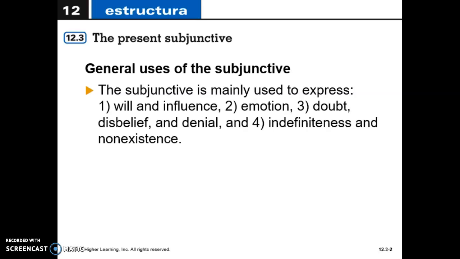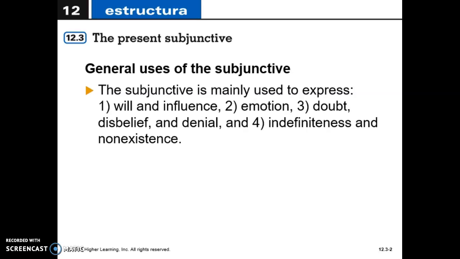I don't know if it will happen, but that's why the subjunctive is going to take over, because I'm talking about something I'm telling you to do, but I don't really know if it will become true or a fact, okay? Second, emotion. Three, doubt or disbelief or denial. And four, indefinite, something being indefinite or non-existent.